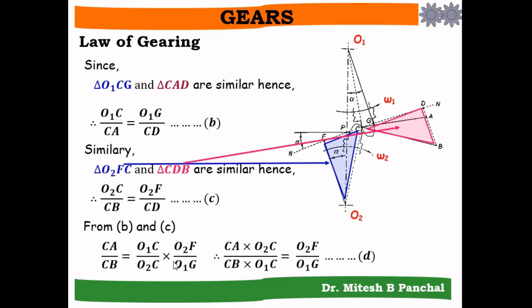This can be further rewritten as CA into O2C divided by CB into O1C equal to O2F by O1G. From this we obtain equation D.